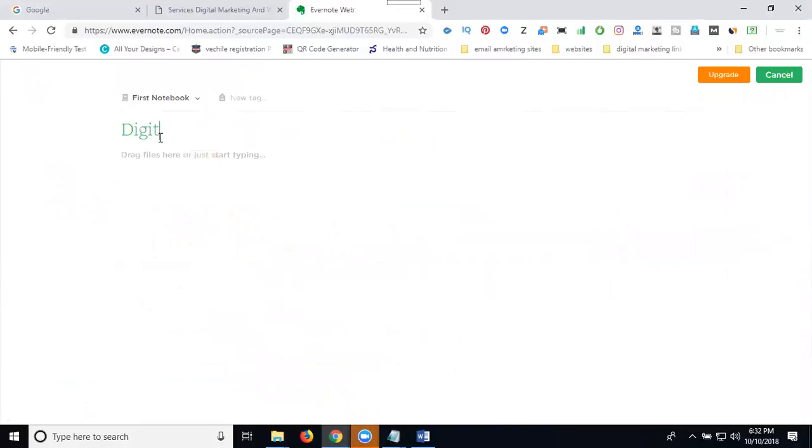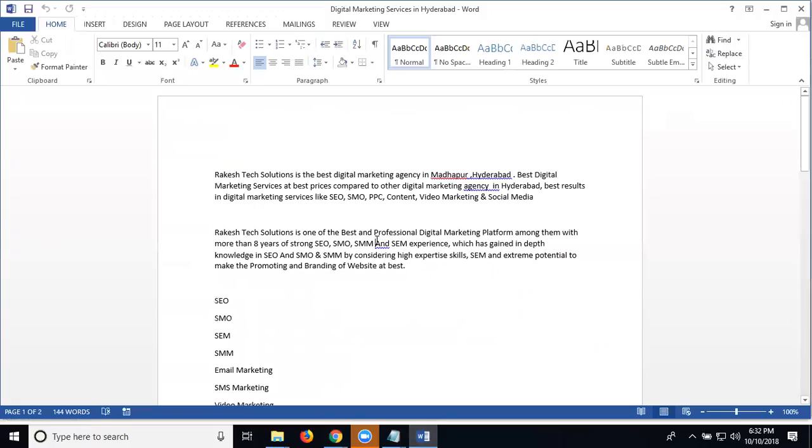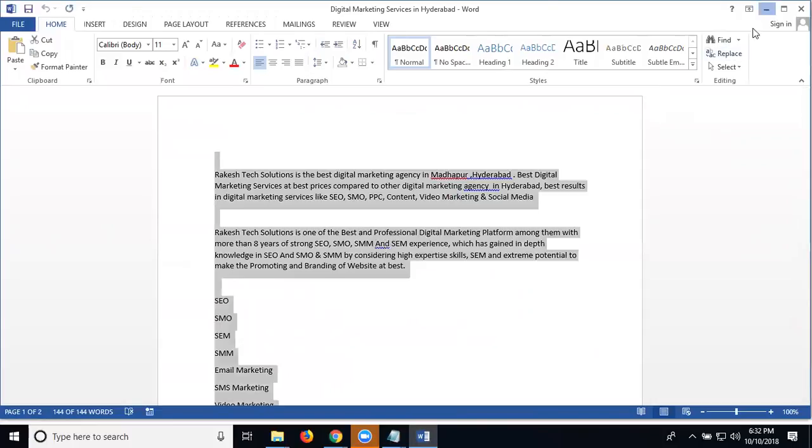Your keyword selection is very important. Digital marketing services in Madhapur, Hyderabad. Select your content. Control A.